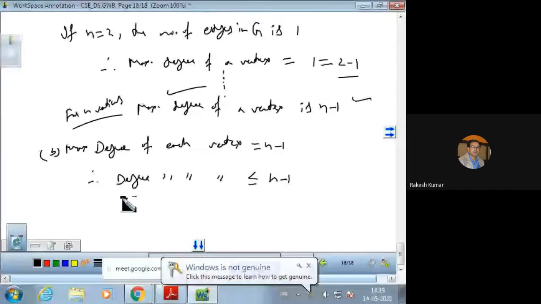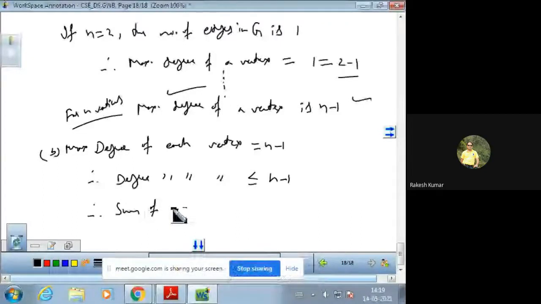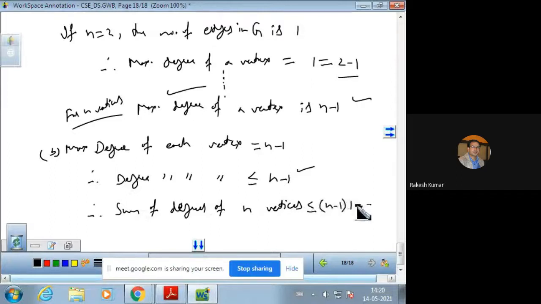Therefore, by handshaking theorem, sum of degrees of n vertices, if the degree of a vertex is n minus 1, then the degree of n vertices will be n minus 1 plus so on n minus 1. How many times? n times. That is equal to n into n minus 1.